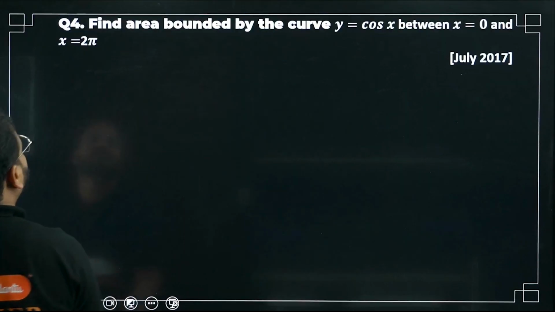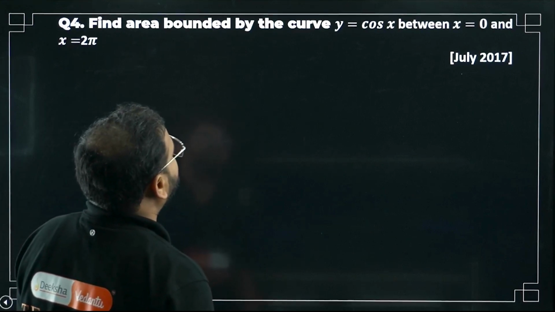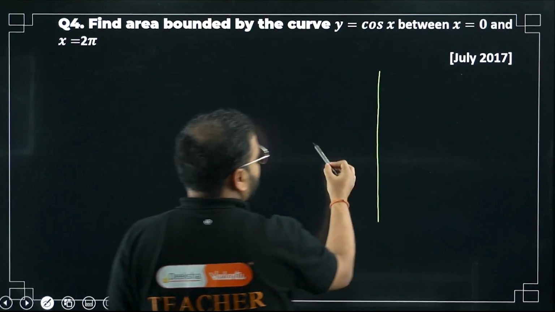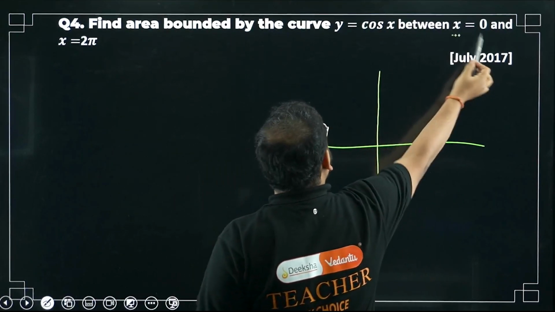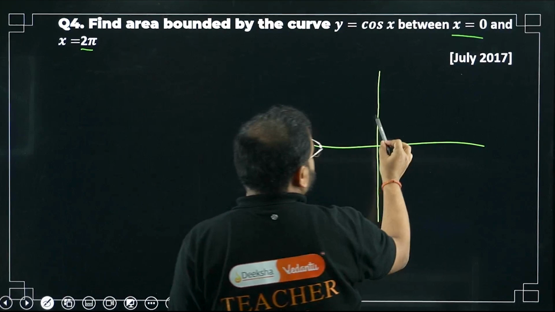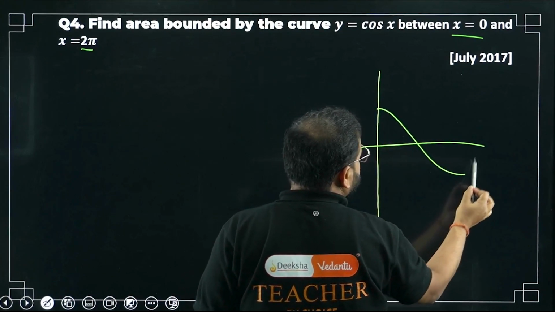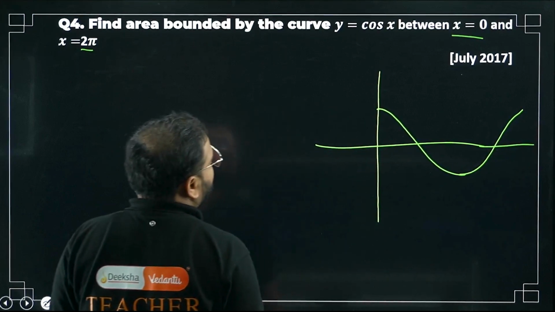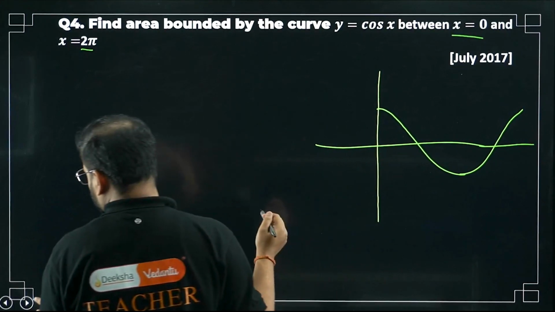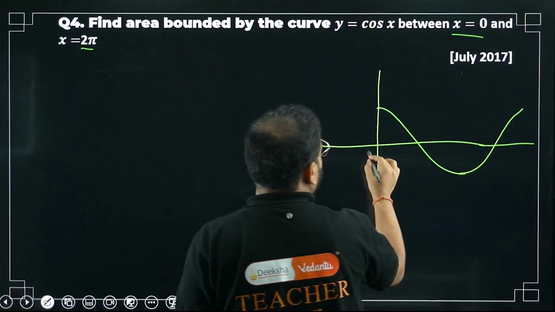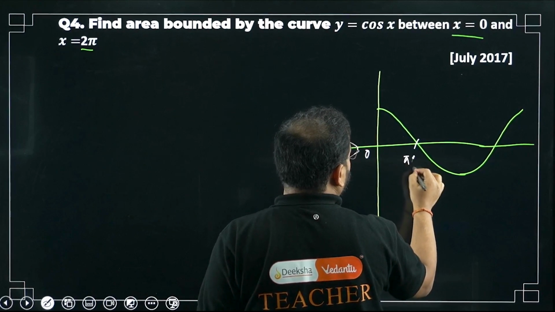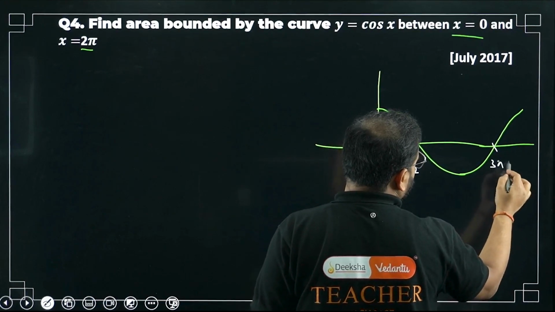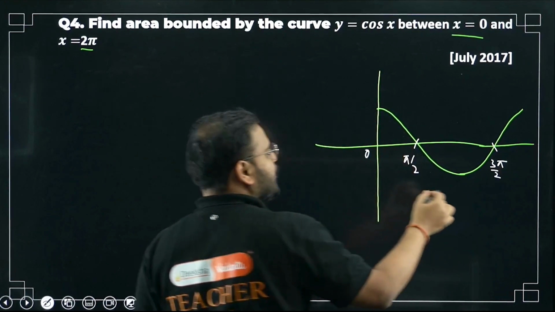That's how it is. Please have a look. Let's move on. Question number 4. Find the area bounded by the curve y equal to cos x. Okay, excellent question, sir. Simplest ever, between 0 to 2 pi. Draw the curve. At 0 it is 1, like this. It goes till this point, right? Please check what the values are. Write it here. This is 0. What is this value? Pi by 2. What is this value? It comes to 0 again at 3 pi by 2, which is 270 degrees. And what is this value? 2 pi.